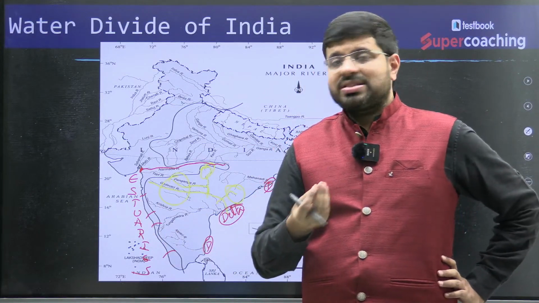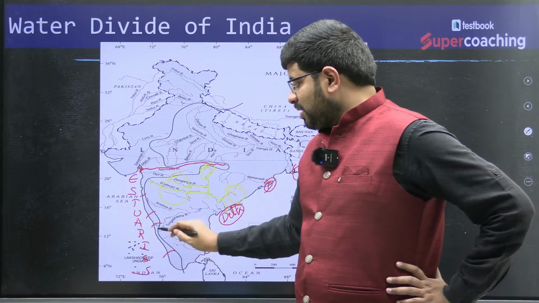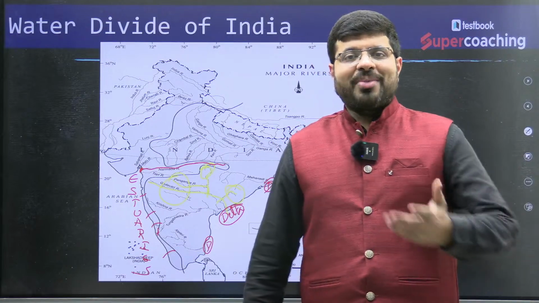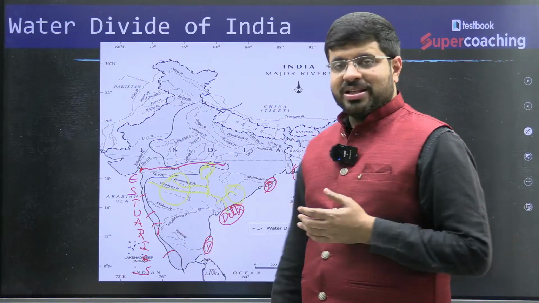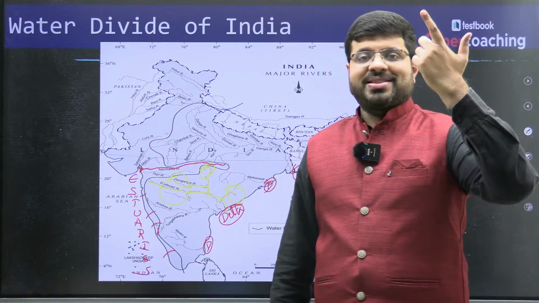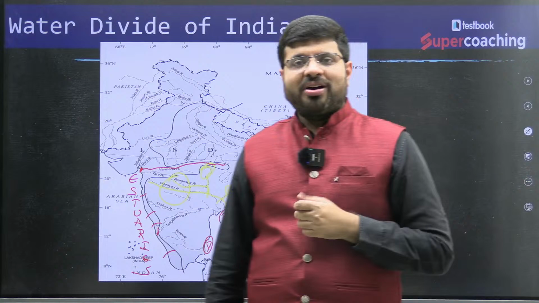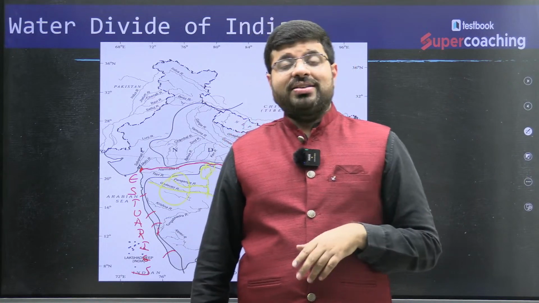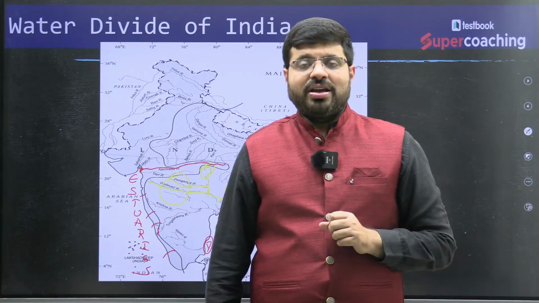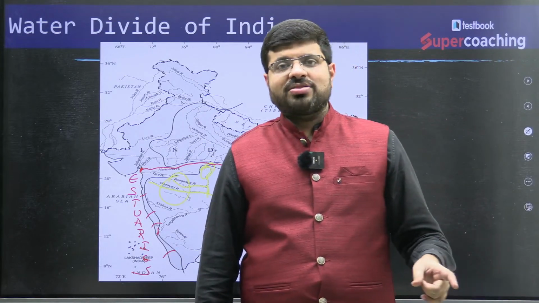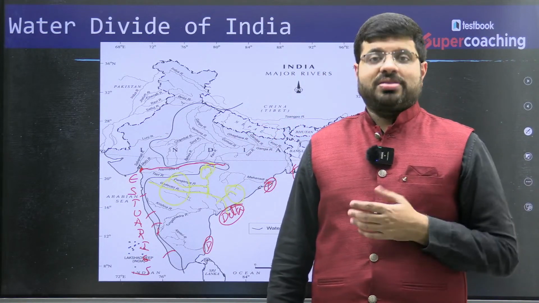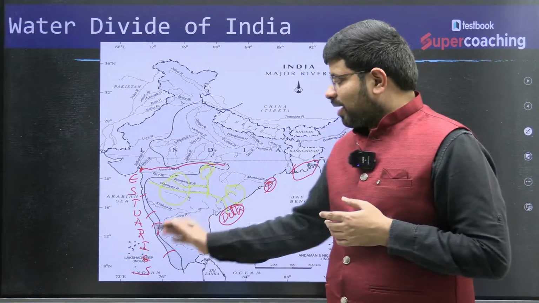For example, the distance in some of the places here is so low that it is just around 60 kilometers. Imagine coming from the Arabian Sea, in 60 kilometers you can see the mountains and you can also see the beaches. It's almost like, for people who are fond of beaches and mountains together, this is one such place where you can get all of them in a very short distance. Imagine you are enjoying the mountains one day, and the next day you are enjoying the beautiful sandy beaches. That is how Karnataka is.